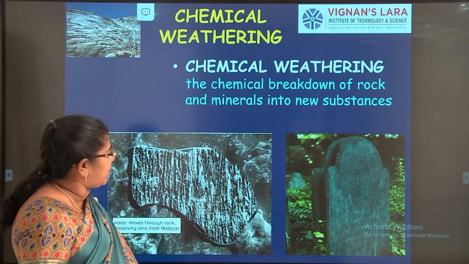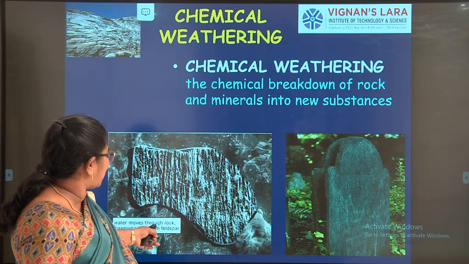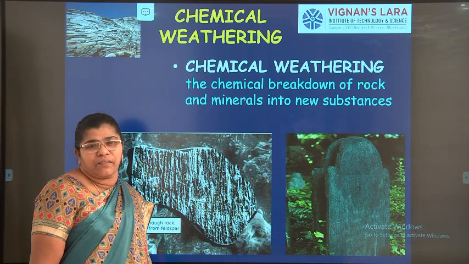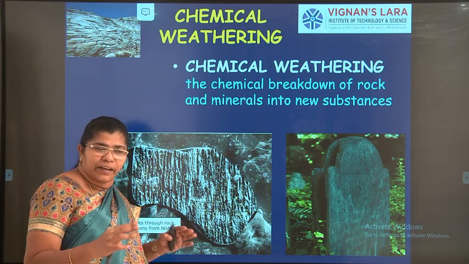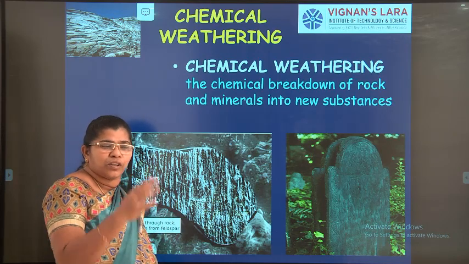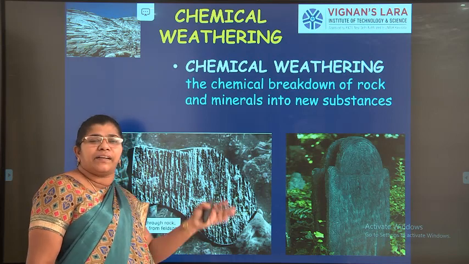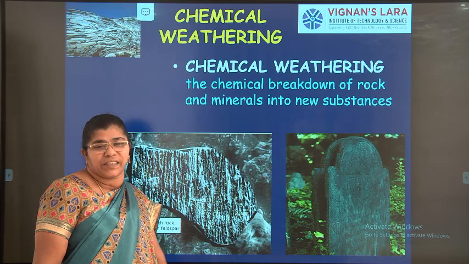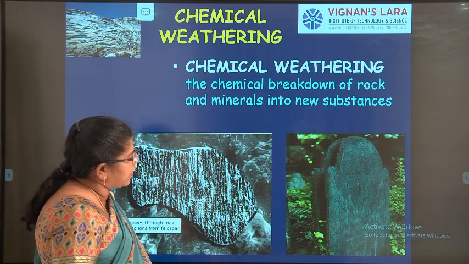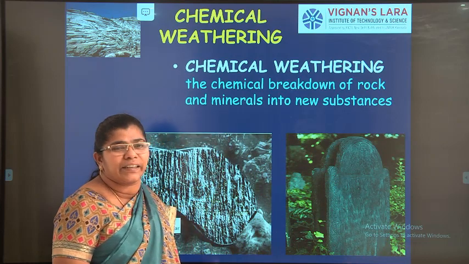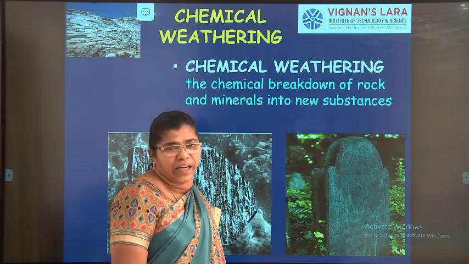Here, water moves through rock, dissolving iron, and it forms feldspar. The rock containing iron, due to the movement of water along it, can be converted to feldspar. Due to chemical weathering action, the color of the stones will change.